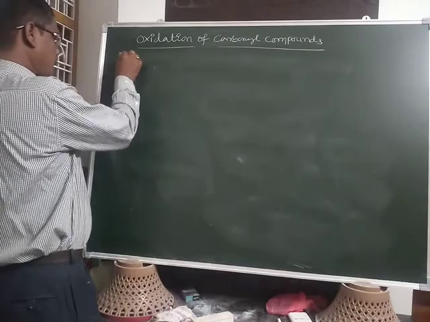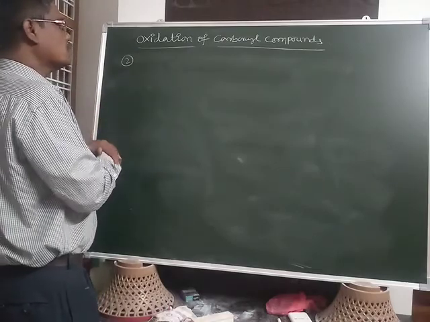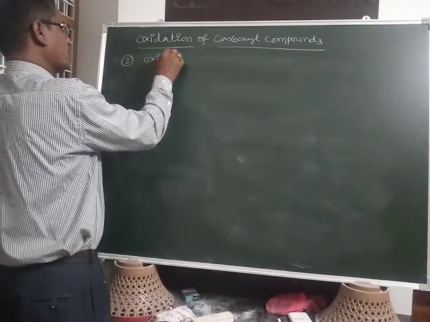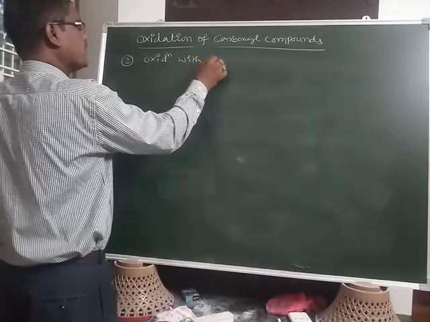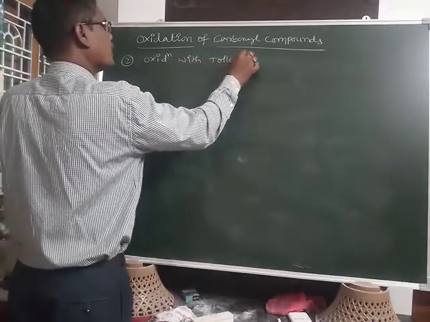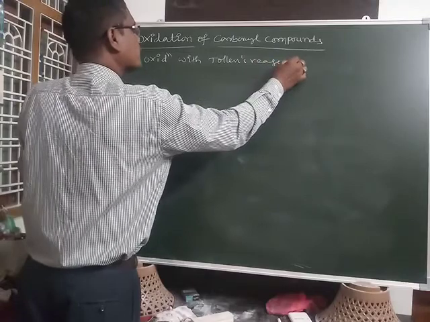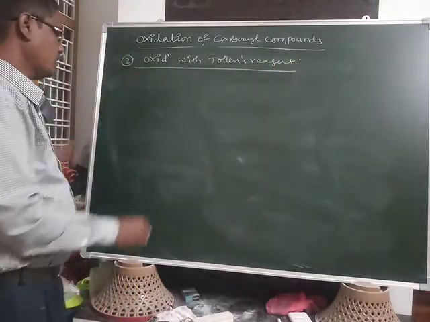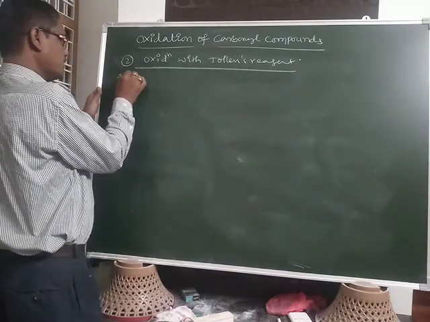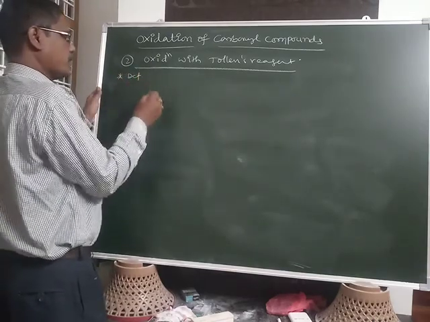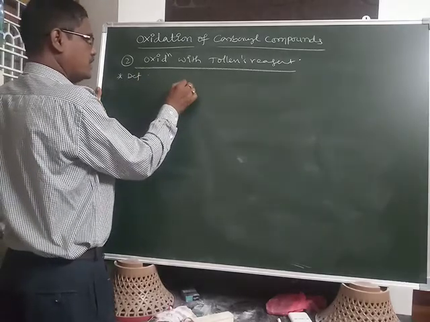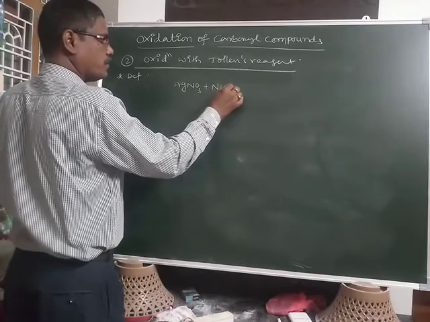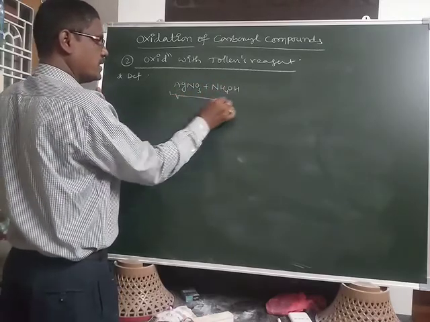Next, the second one: oxidation with Tollens reagent. First, the definition of Tollens reagent. This is AgNO3 and NH4OH, and this is called Tollens reagent.